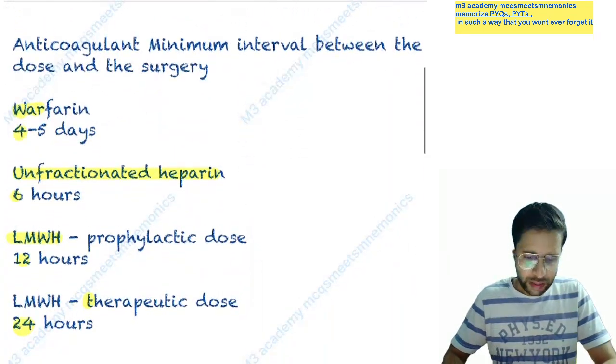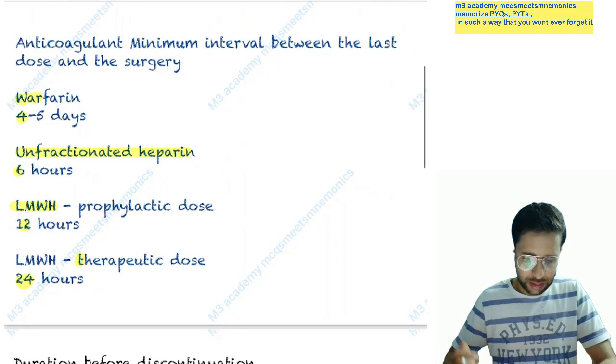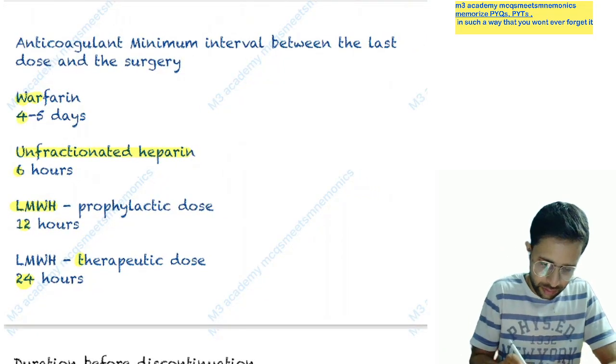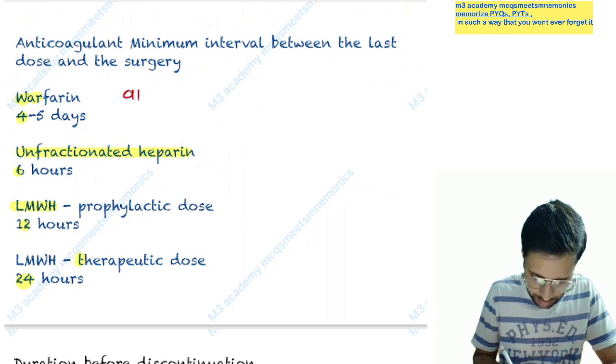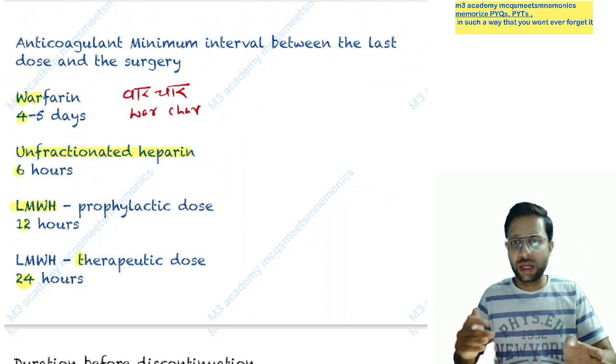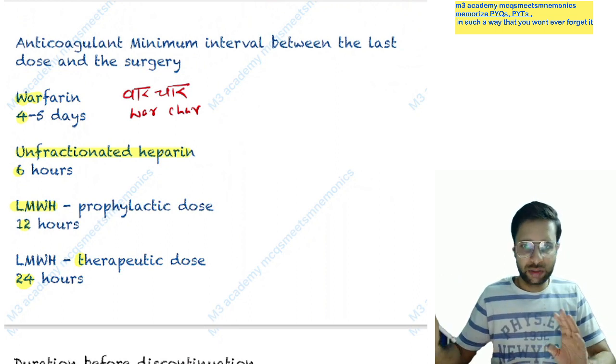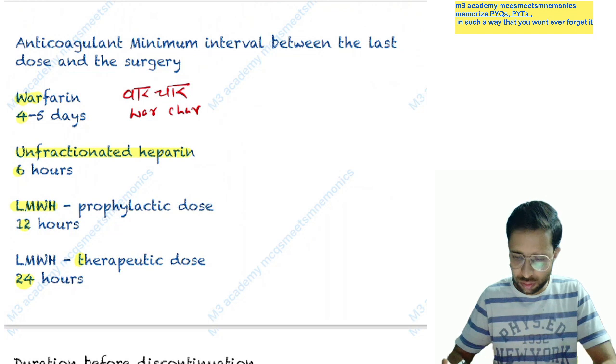Now anticoagulant: minimum interval between last dose and the surgery. So warfarin 4 days. So how can we remember? You can remember this, var and char. Var and char are pronounced the same, var and char is rhyming. So when to stop var? When it becomes char, var char means 4, so you can say 4 days